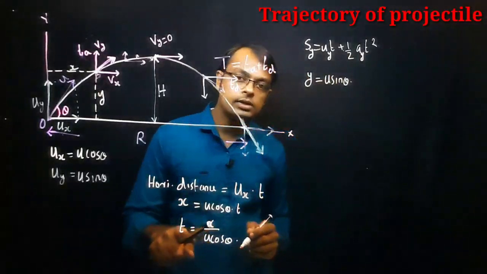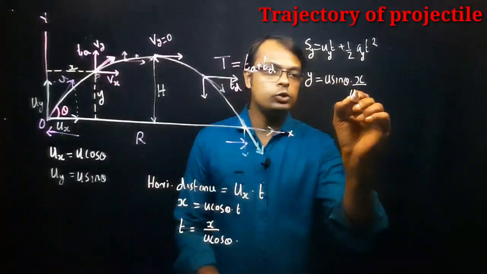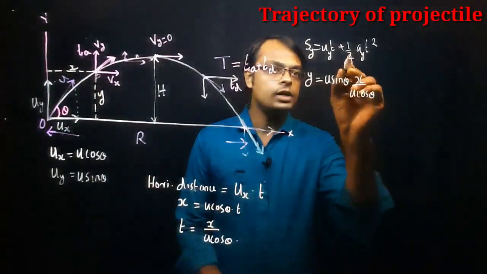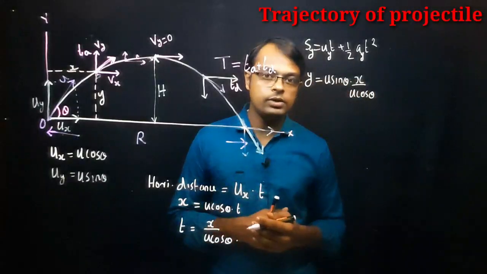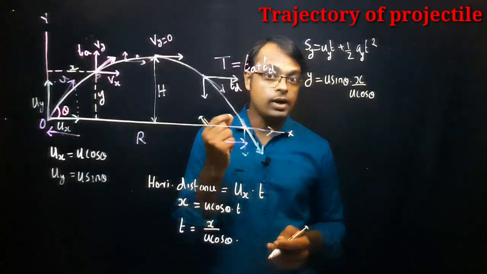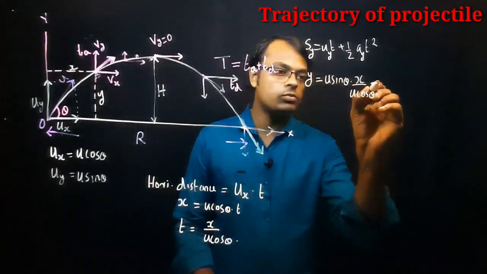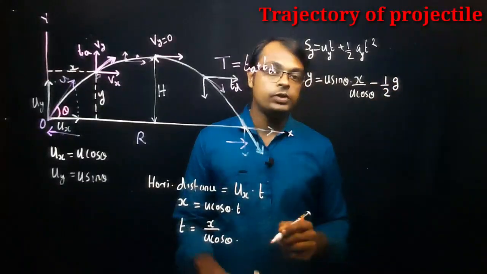We have already marked t is equal to x divided by u cos theta. Now plus half into ay. What is the ay value here? That is the acceleration acting vertically downward, equal to minus g. So we write minus 1 by 2 into g into t square.